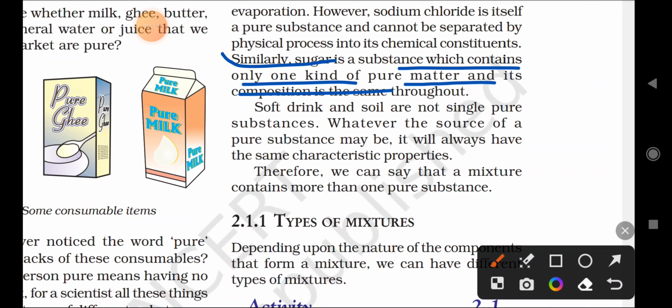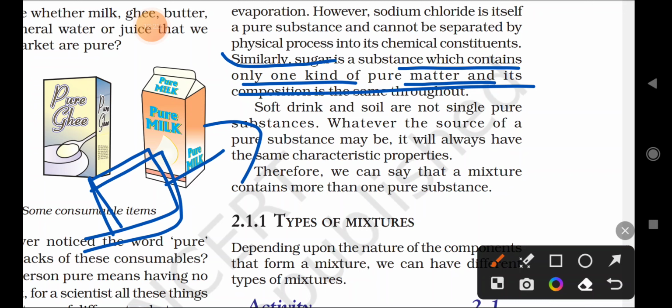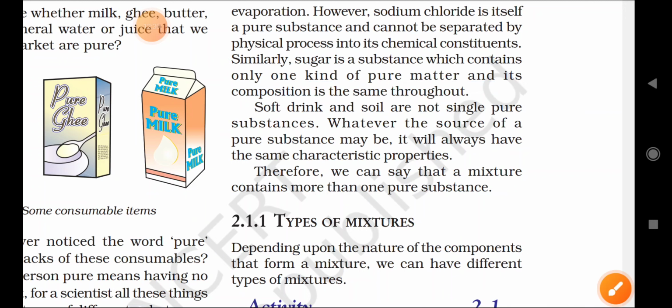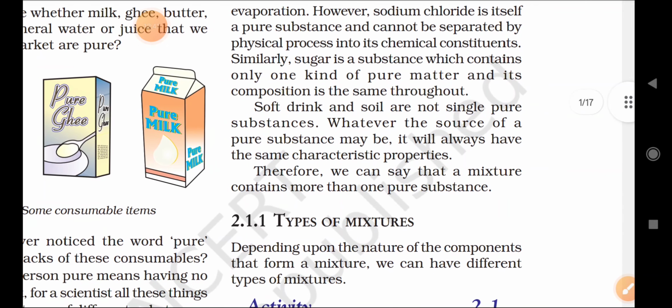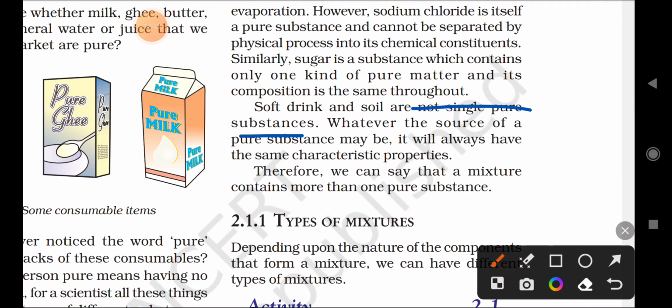Similarly, sugar is a substance which contains only one kind of pure matter, and its composition is the same throughout. For example, when we take sugar, it is also a pure substance and contains the same chemical nature throughout. Soft drinks and soil are not a single pure substance. For example, sugar and salt are what? Pure substances. But soft drinks, Pepsi, Coca-Cola, and soil are not a single pure substance.